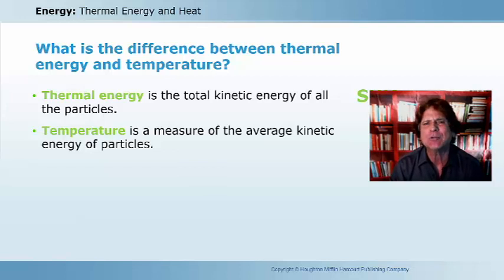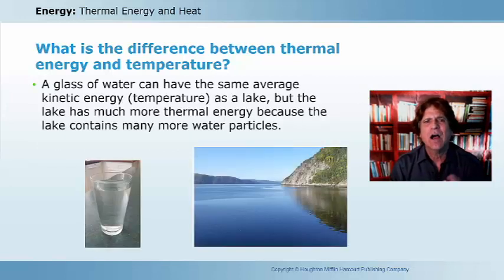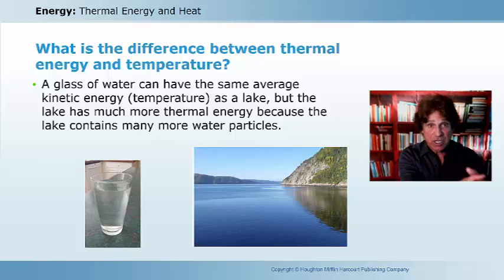And you know, we might be able to see that difference if we compare the water that's in a glass with the water that's in that large lake. Now, a glass of water can have the same average kinetic energy, the same temperature. Say it's 40 degrees Fahrenheit, the water that's in the glass, and it's 40 degrees Fahrenheit, the water that's in the lake. They have the same temperature.